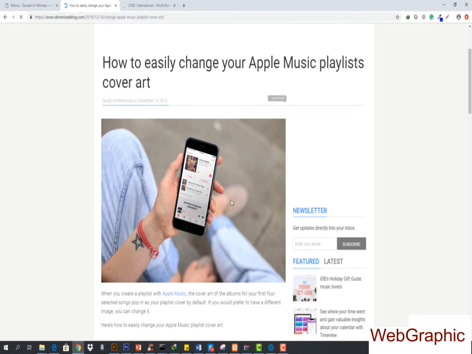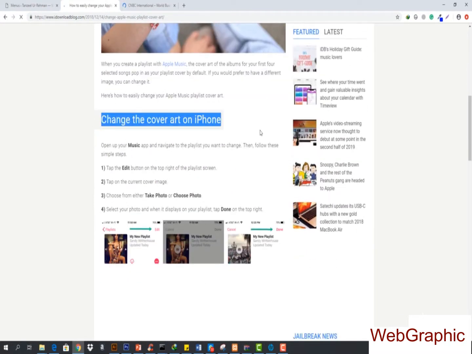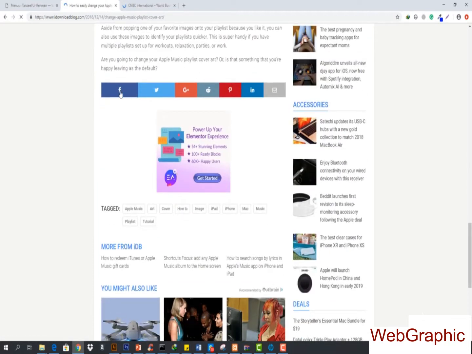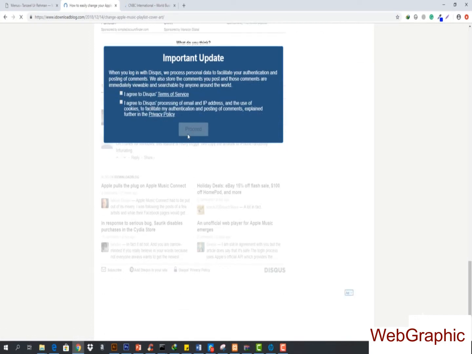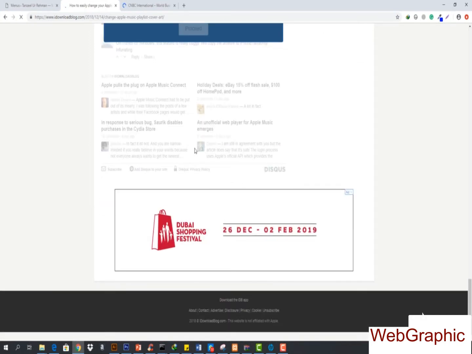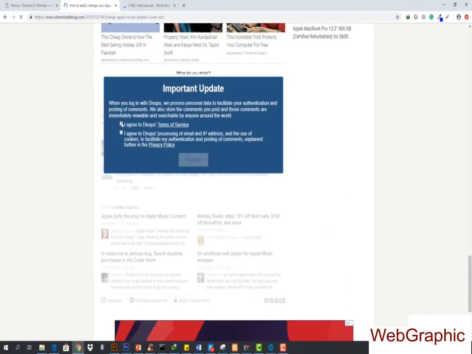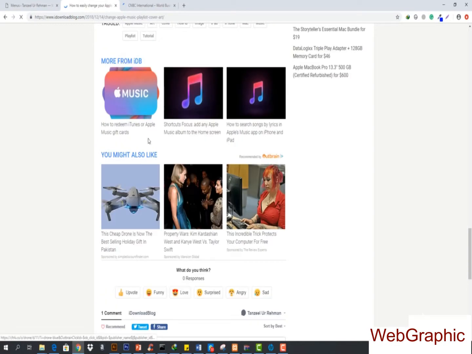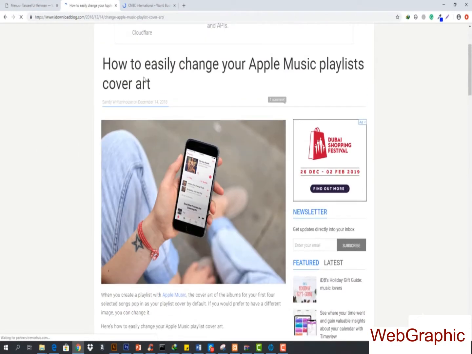Here we have the featured image. We go down, we have change cover art on phone, change cover art on Mac, wrapping it up, and now here we have some tags. We go down and we should be having some of the comments. I'm going to say I agree, and then hit proceed, and you can see we have a comment coming up, and I can also comment right here.